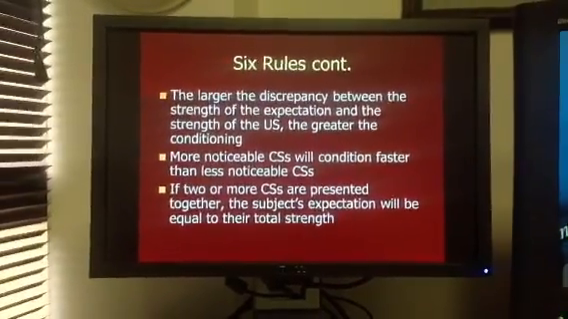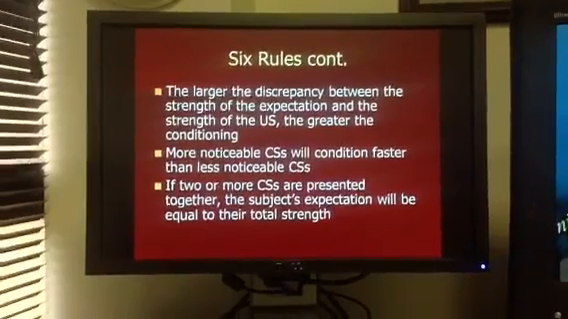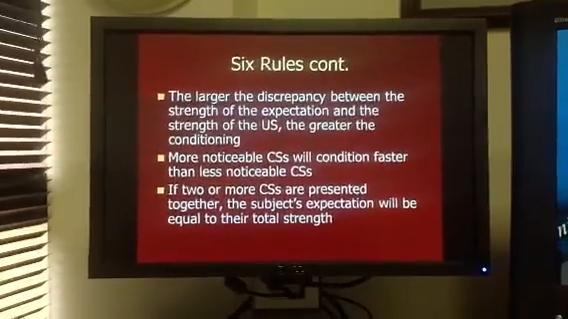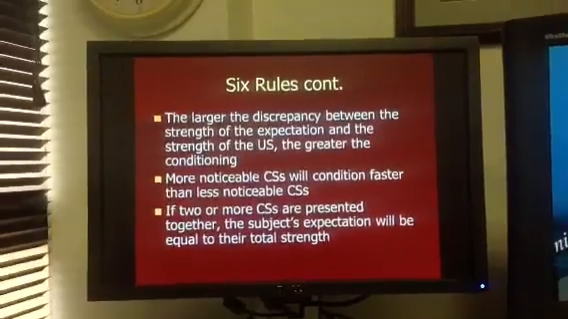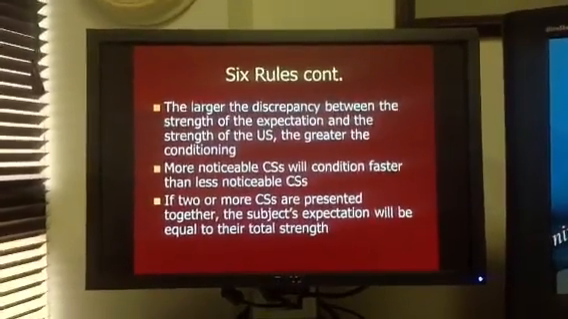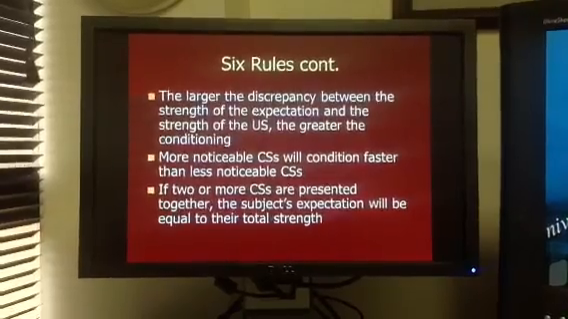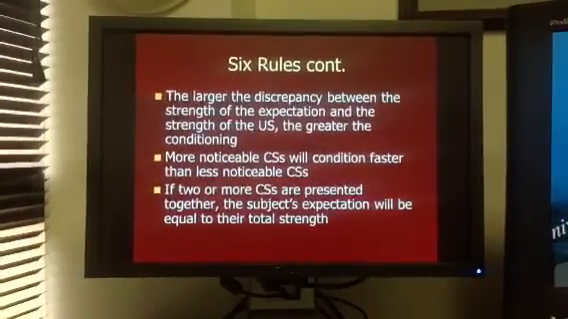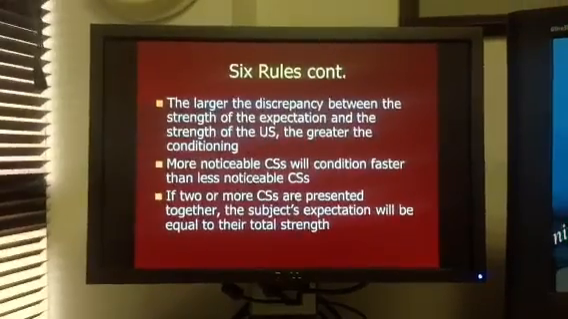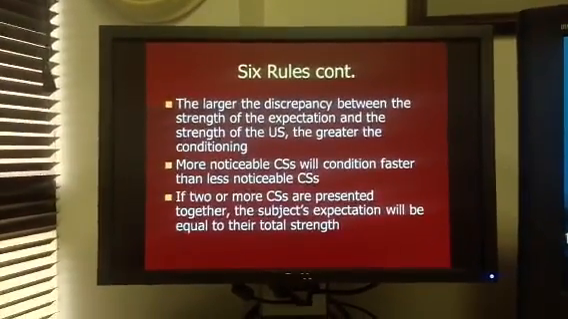The final rule: if 2 or more CSs are presented together, the subject's expectation will be equal to the total strength of all of them. So 2 CSs in this example could be a person in scrubs and, let's say, a bell that goes off. The expectation will be equal to the total strength of the bell that goes off and the nurse in scrubs.